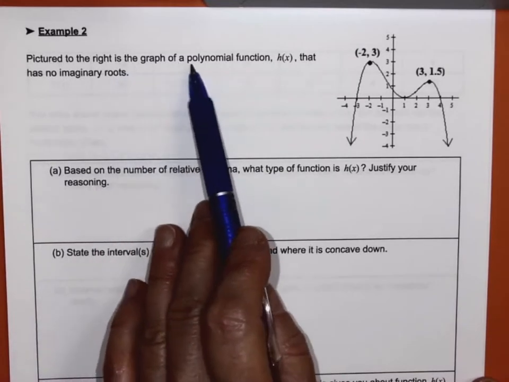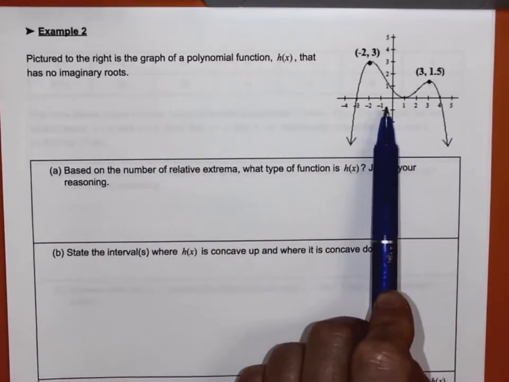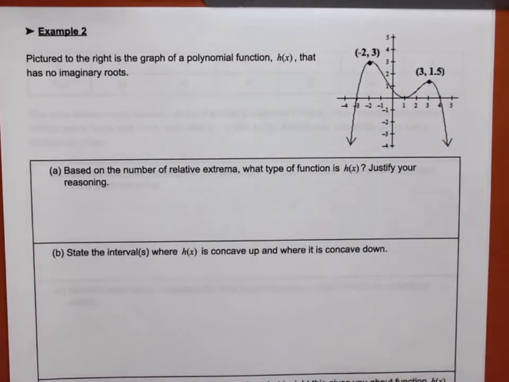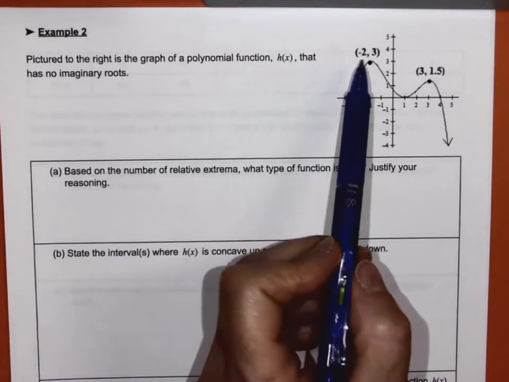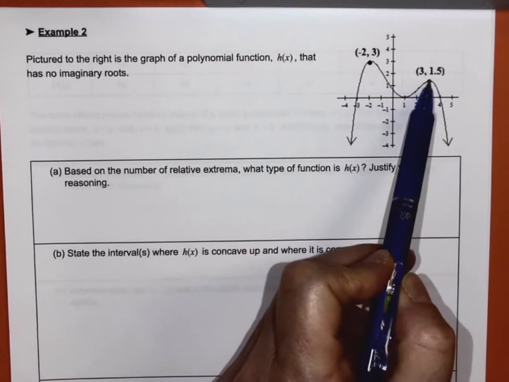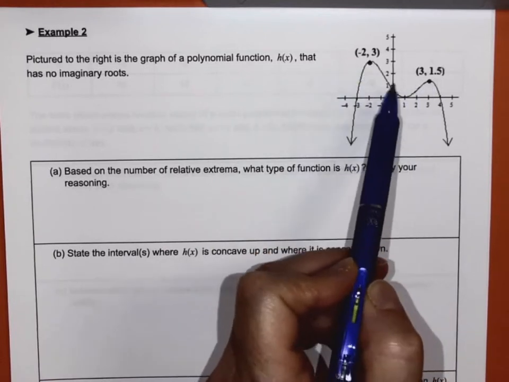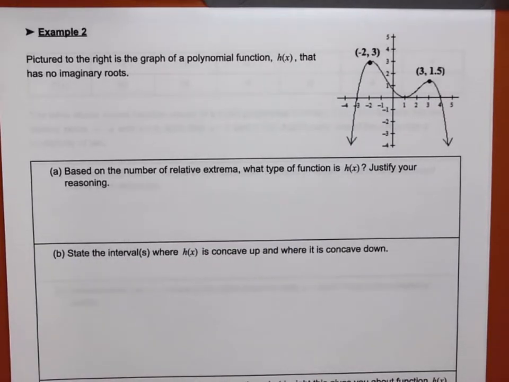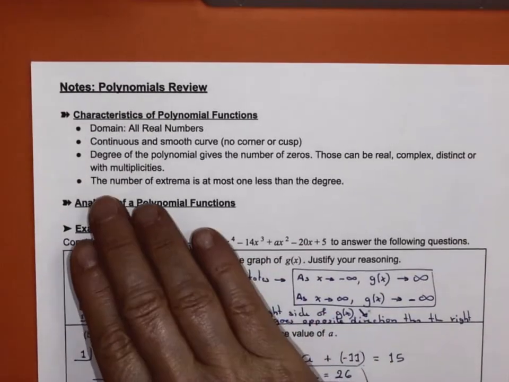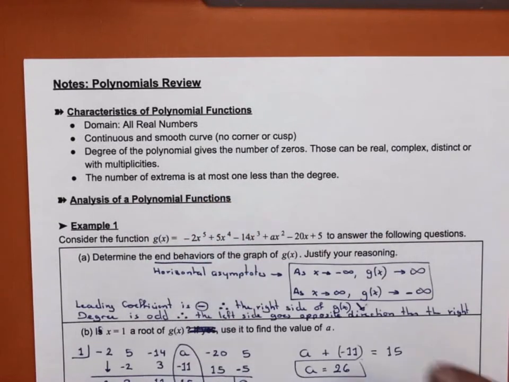All right. The picture to the right is the graph of a polynomial function h of x that has no imaginary root. So we're told that all the roots that are there, we see them. Based on the number of relative extrema, what type of function is h of x? So we have 1, 2, 3 extrema, right? Because we see them all, there is no magic trick here. We see everything that's going on in the real number plane. So I have 3 extrema, therefore, remember what we said here? The number of extrema is at most 1 less than the degree.